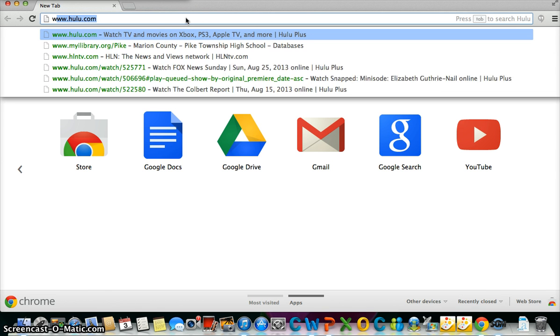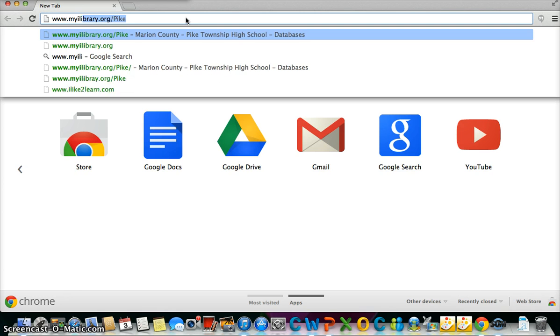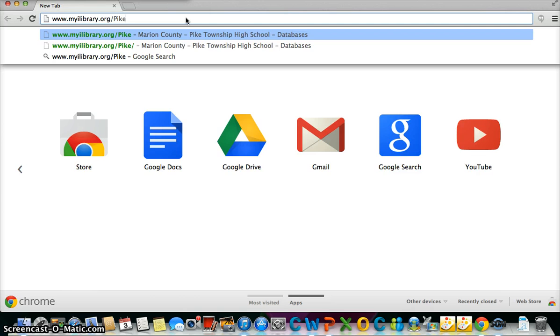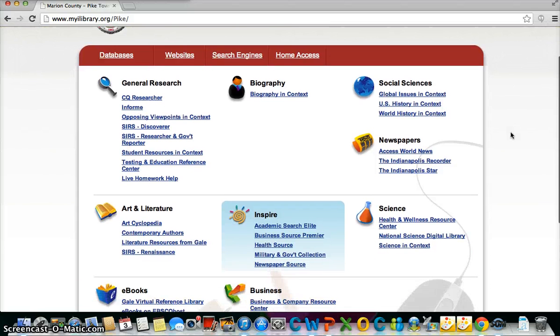The address is www.myilibrary.org/Pike with a capital P. So, this is the interface for all of the different databases that Pike has a subscription to. The two that I think are most useful are Opposing Viewpoints In Context and SIRS Discoverer. Also, you can use SIRS Researcher and Government Reporter.